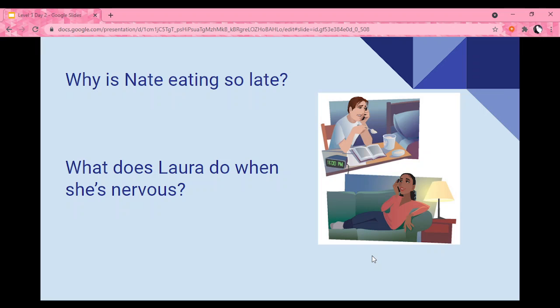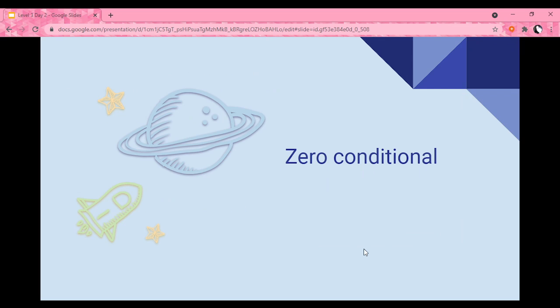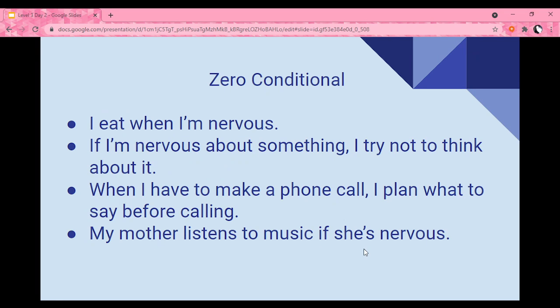Okay, so if you notice, Nate is eating so late because he's nervous. And what Laura does when she's nervous is that she tries not to think about it. Okay, great. Now, today we're talking about zero conditional. But what is it? Let's read these sentences together. I eat when I'm nervous. If I'm nervous about something, I try not to think about it. When I have to make a phone call, I plan what to say before calling. My mother listens to music if she's nervous.